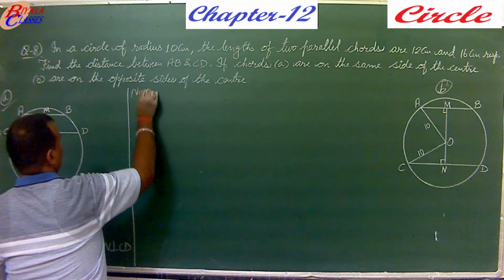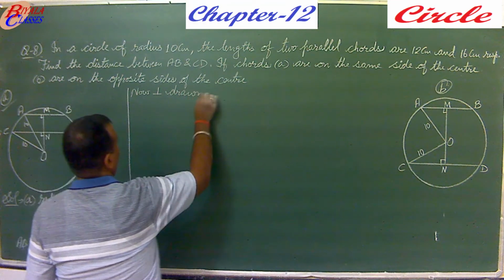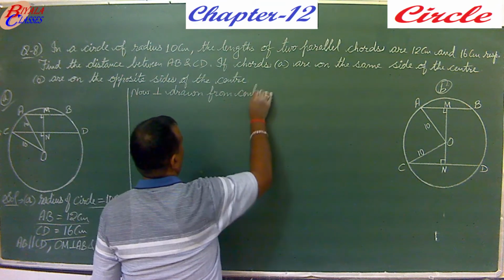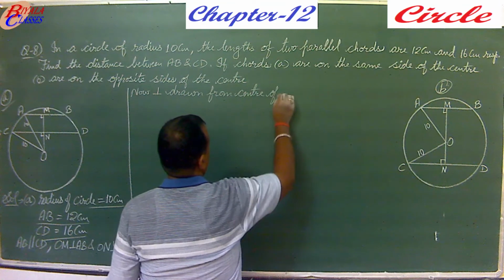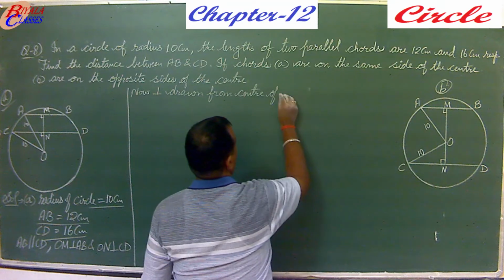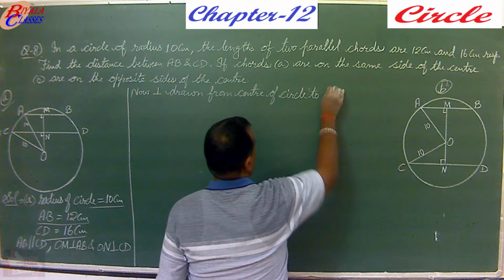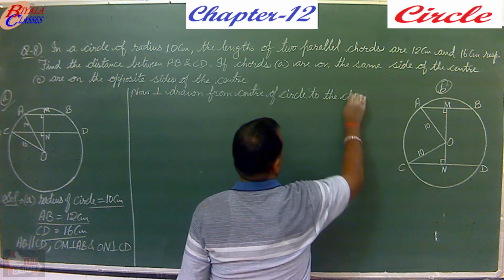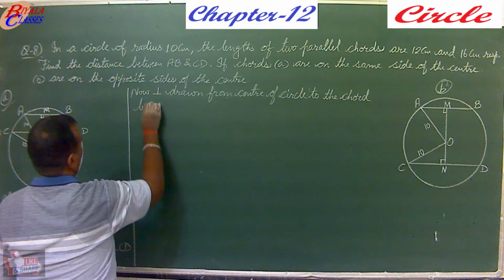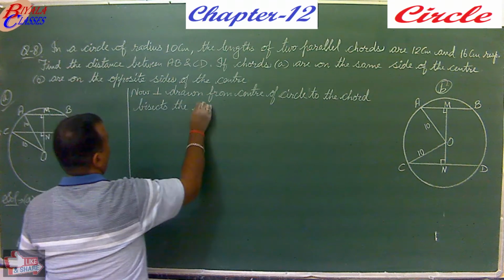Perpendicular drawn from the center of the circle to the chord bisects the chord.